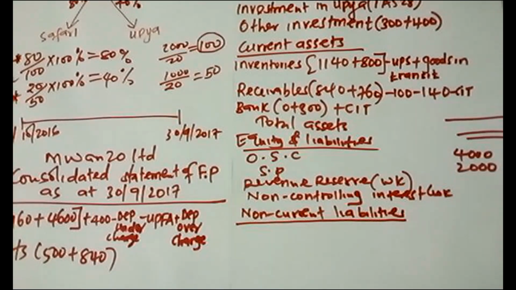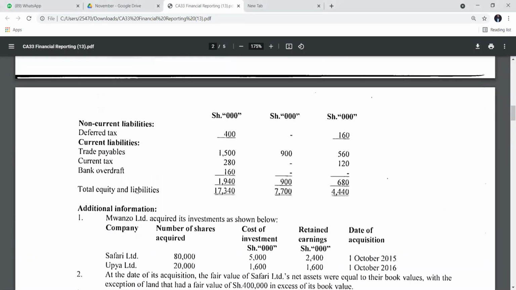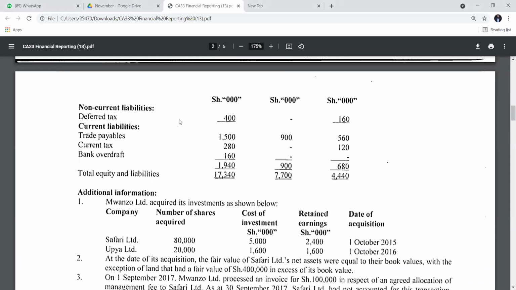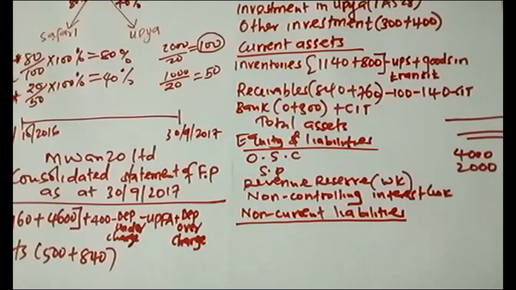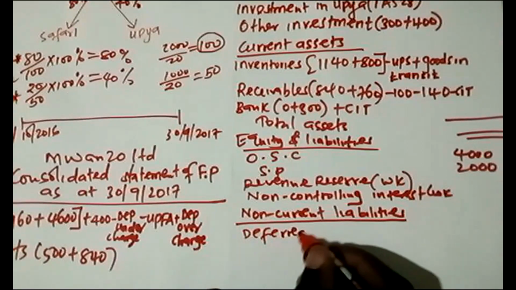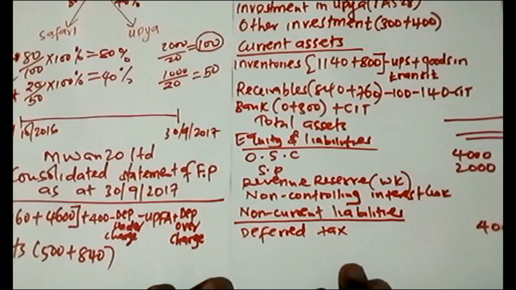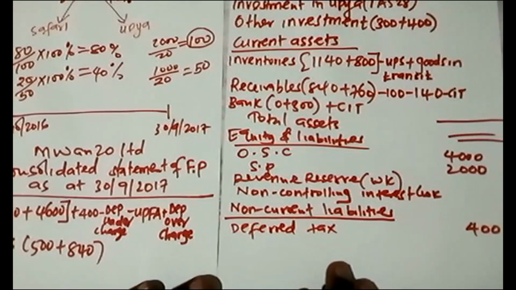So for the non-current liabilities, we have only the deferred tax of 400.